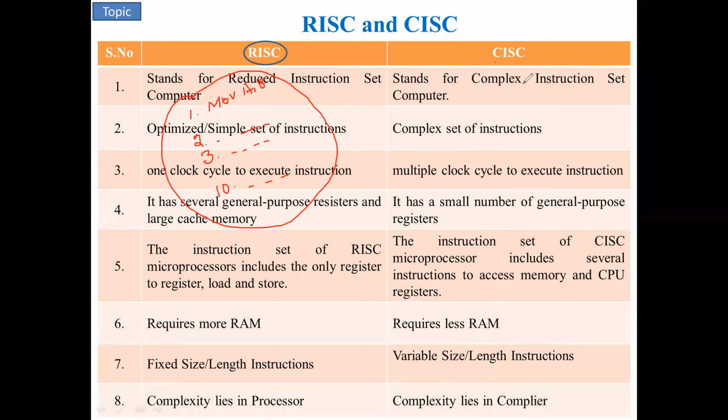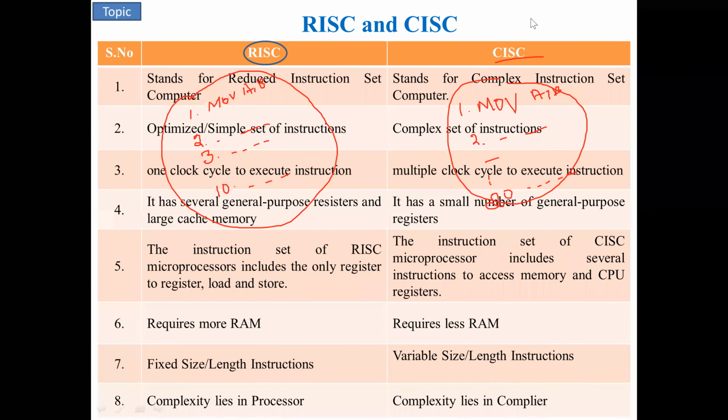Whereas in a CISC type of processor or microcontroller, I have more than 10. It will have n number of instructions, for example, 20 instructions.